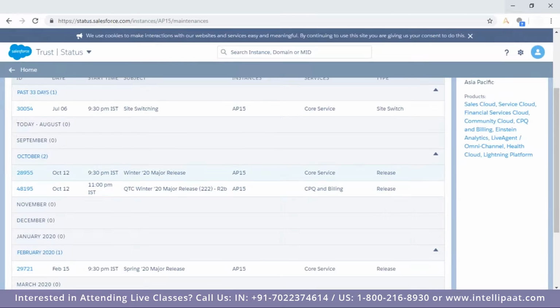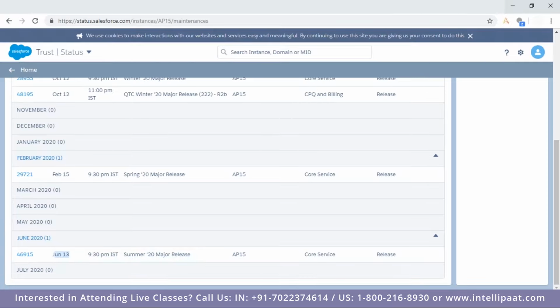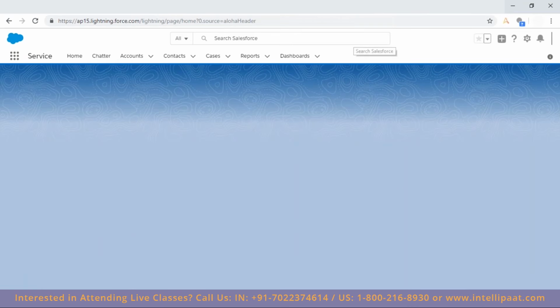So here, October 12, Winter '20 will come. Then February 15, Spring will come. Then June 13th, Summer will come. So Salesforce is pretty sure, and at least one year in advance, it's showing you what the release date is. Then from Classic, if you want to go back to Lightning, you can click here. You will be getting the Switch to Lightning Experience. Click on this, and this will take you to Lightning Experience.